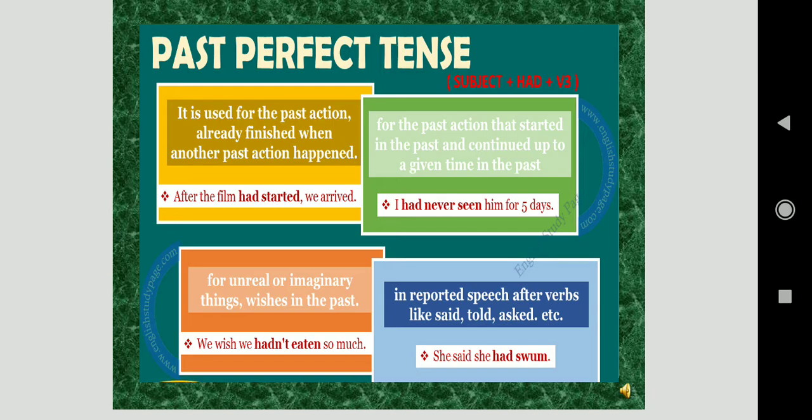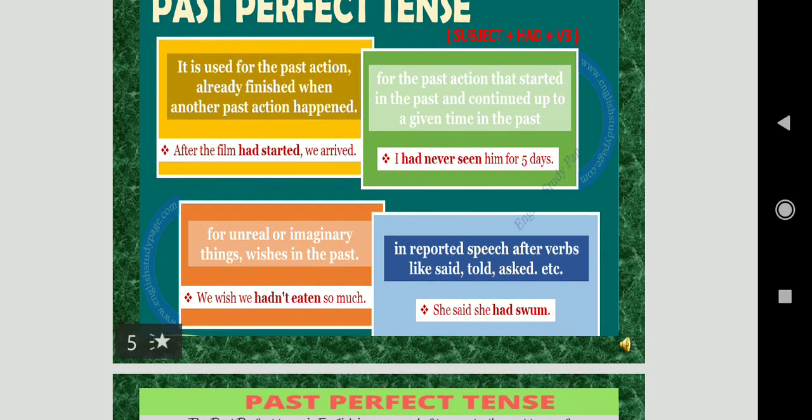In reported speech after verbs like said, told and asked, when we have said, told and asked, it means the sentence is in past tense. So every time we have simple past in a sentence in direct speech, for converting from direct to indirect, we use past perfect tense there. So how will it be? She said she had swum.